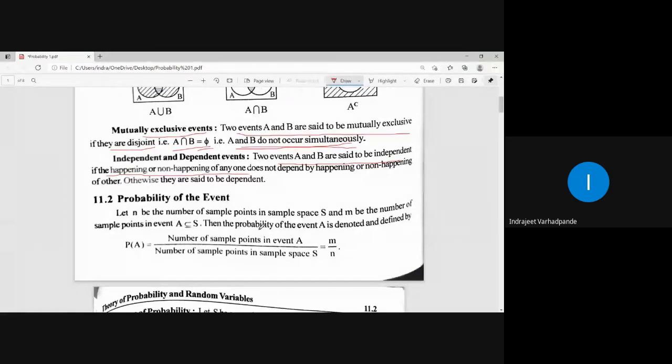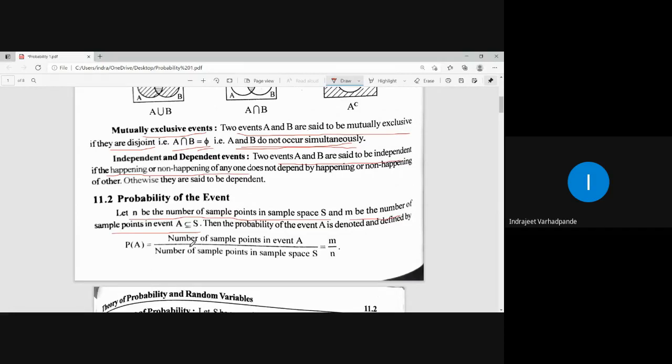Now comes the definition of probability. Let n be the number of sample points in the sample space and m be the number of sample points in event A, a subset of S. So how do you calculate the probability of any event? The probability of any event is the number of points in the collection of the subset upon the total number of points in the sample space S. So the total number of points in the sample space will be the largest.